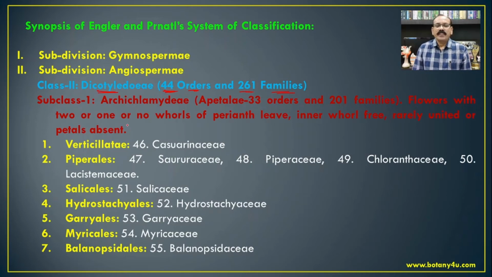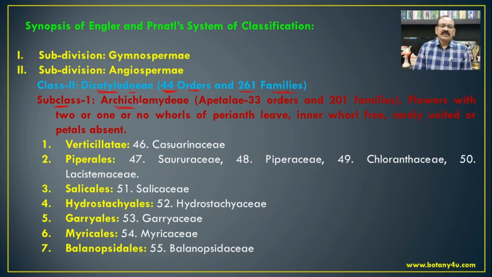So the dicotyledons have two cotyledons, a taproot system, reticulate venation, etc., and include two subclasses, that is Archichlamydeae and Metachlamydeae.